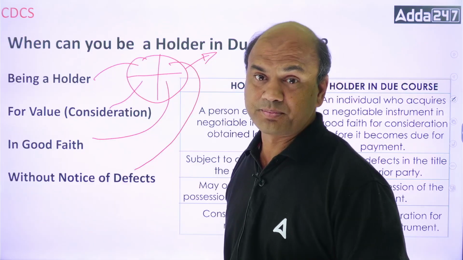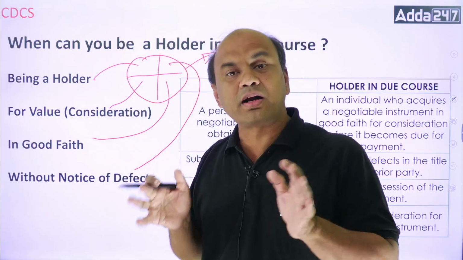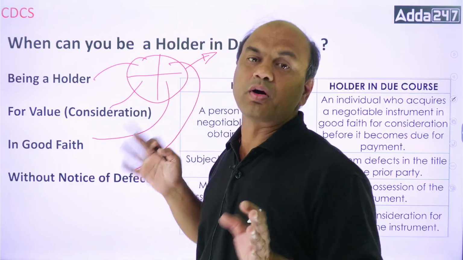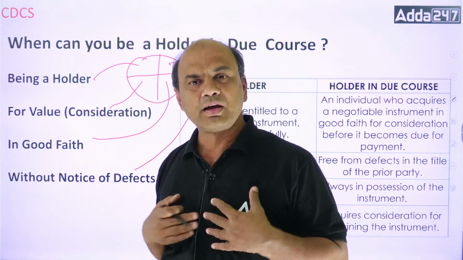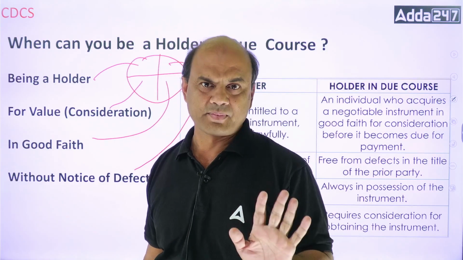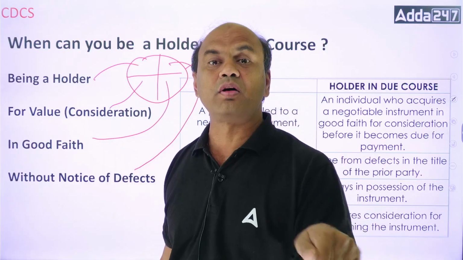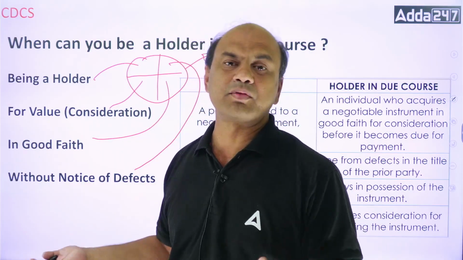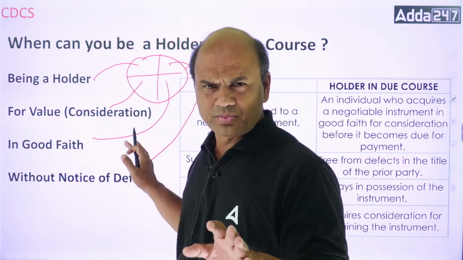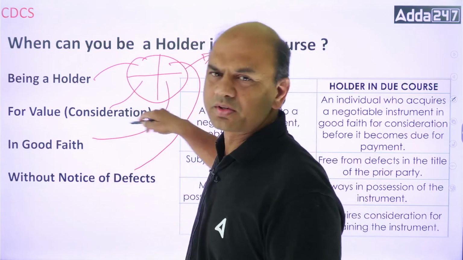So what does it mean now? It means that holder is one part of holder in due course. If I want to be a holder in due course, I need to be first the holder of the check, holder of the negotiable instrument. When can I file a case against anyone that this bill of exchange is wrong, false? If I am having it. If I am not having it, then how can I file it? Right? Got this point? We need not go into more depth now. Simple logic.